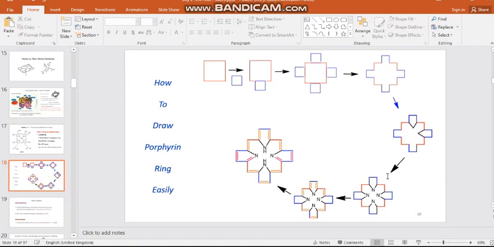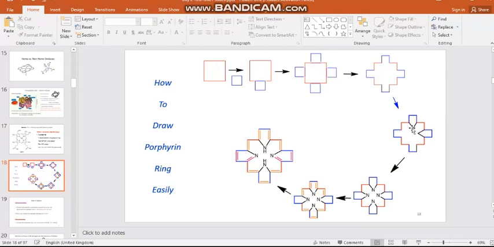So how to draw this structure? Simply, no need to worry about the porphyrin structure. Put a big square at the center, and at the center of the edge of each side put a small square. Then make a connection between the big square and the small squares, so it will come to a structure like this.